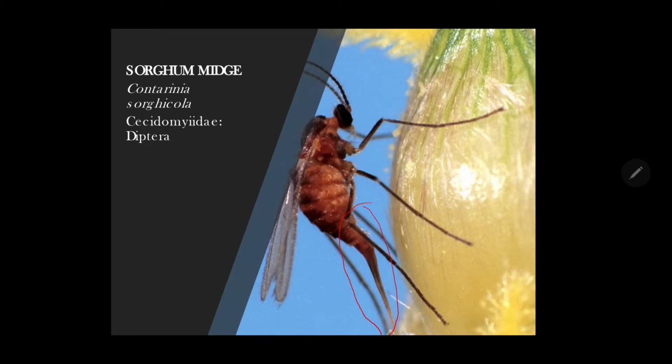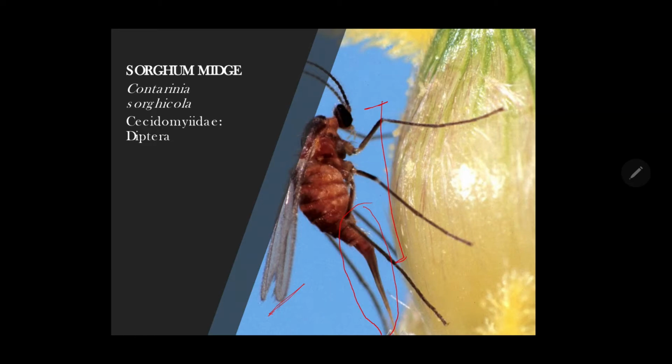Some varieties are resistant. The adult fly is small, bright red, and measures about 2 millimeter in length. The wings are transparent and slightly dusky, as you can see here. The female possesses a long ovipositor.